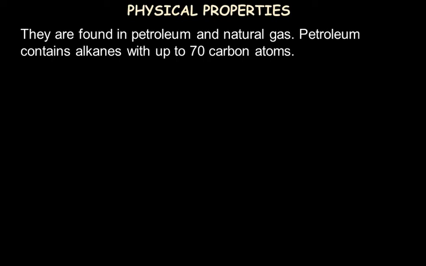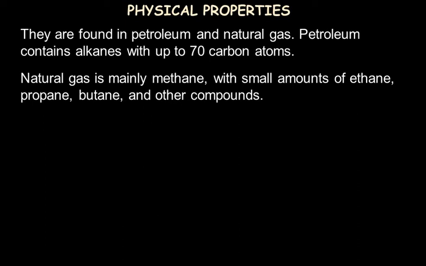So in petroleum you may find a mixture of methane, ethane, propane. Also you may find a molecule made of 20 carbon atoms, and molecules made up of approximately 50 or 55, even 70 carbon atoms. If we talk about natural gas, it's mainly methane with a small mixture of ethane, propane, and butane also.